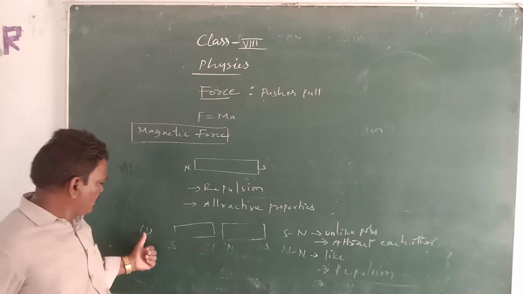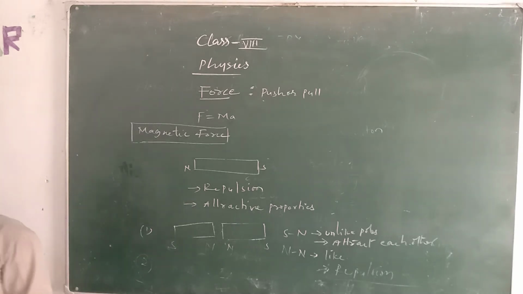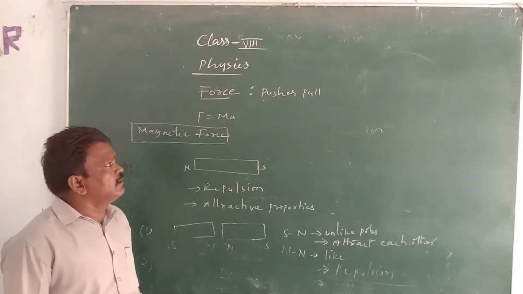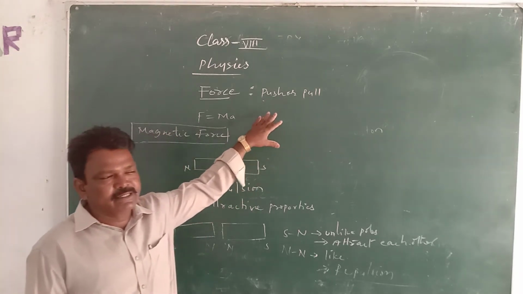And one more thing: inside this push or pull, it can change the direction of the body.